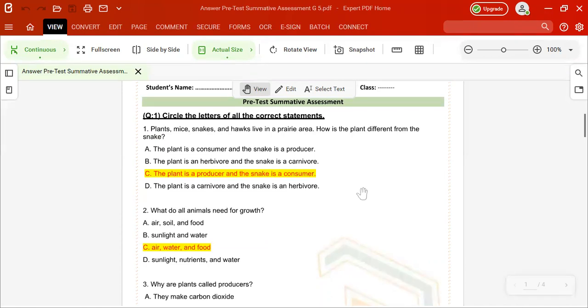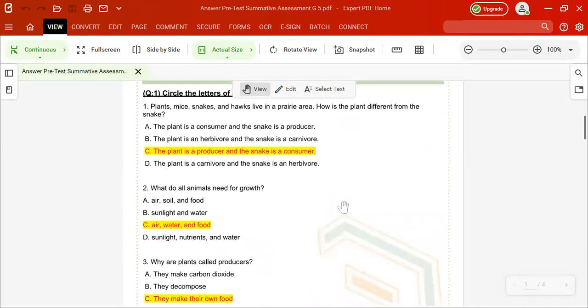The second question is about what animals need for growth. Letter A says the air or the soil and food. We talked about that before, and we know that the soil is not the most important thing. The air is the most important thing, and food is the main product of photosynthesis. But here it's about the animals. What is the most important thing they need for growth? They need air, they need water, and food. So the answer of this choice will be letter C.